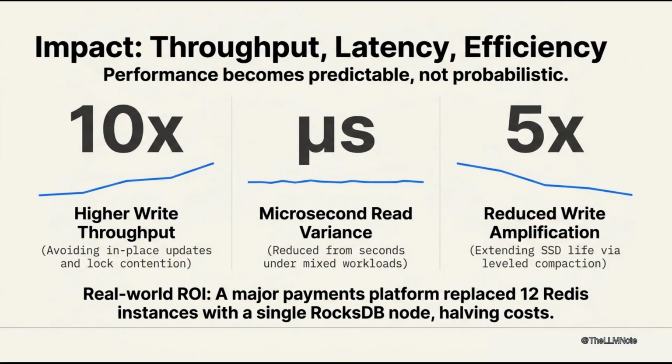A major payments platform replaced 12 Redis instances with a single RocksDB deployment, halving infrastructure cost, with developer simplicity: no manual sharding, no cache invalidation. These gains compound as data scale and concurrency increase. Performance becomes predictable, not probabilistic.